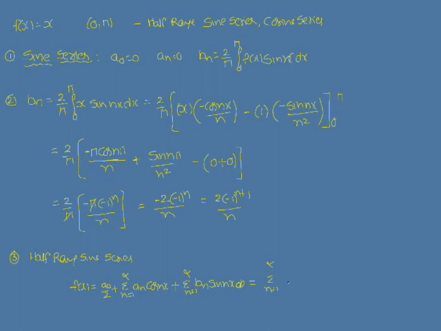So b n is equal to how much? 2 into minus 1 whole power n plus 1 by n, the b n term, into sin nx. So this term we are left with. This is the Fourier series, the half range Fourier series. Similarly, we have to find out the half range cosine series.